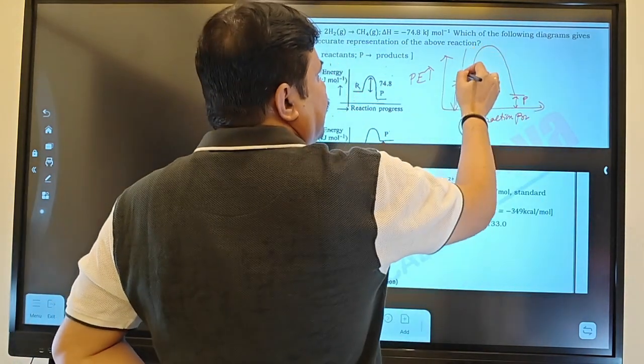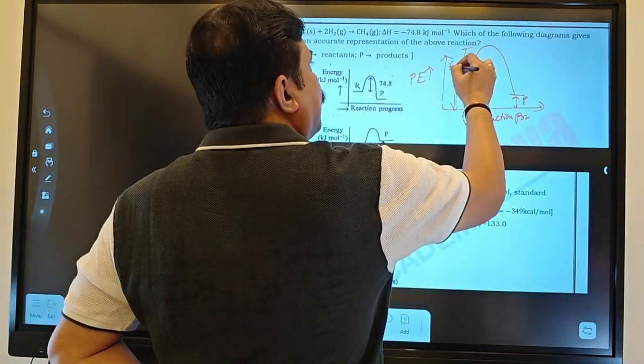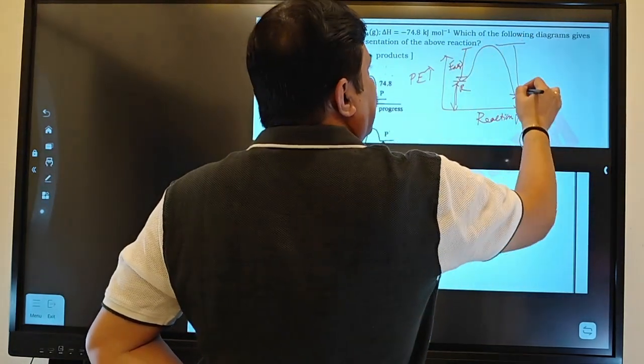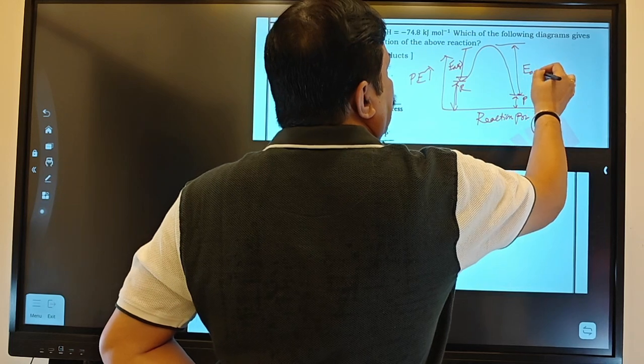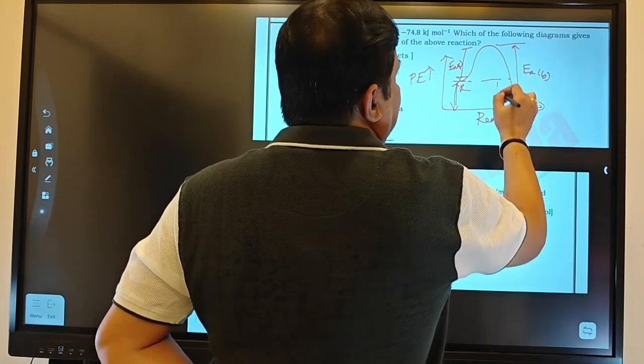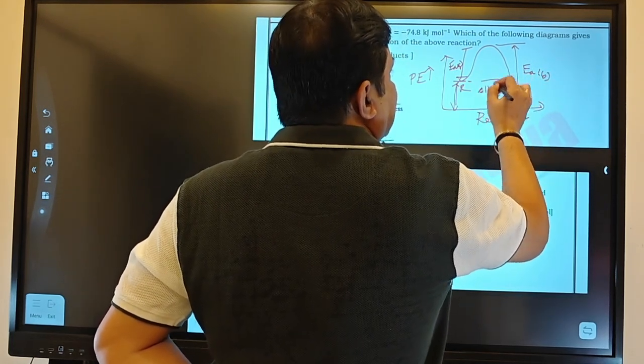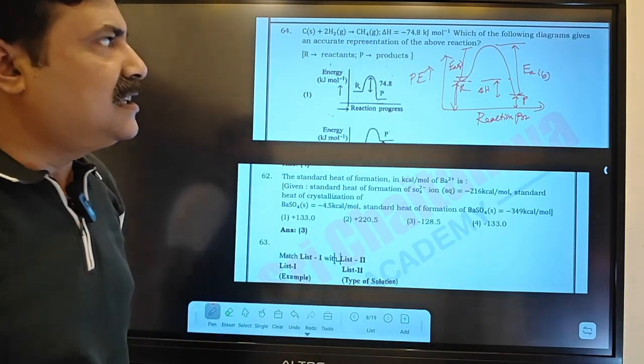This is the activation energy for the forward direction. This is the activation energy for the backward direction, and this level to this level is called the delta H of the reaction. They are asking for delta H.